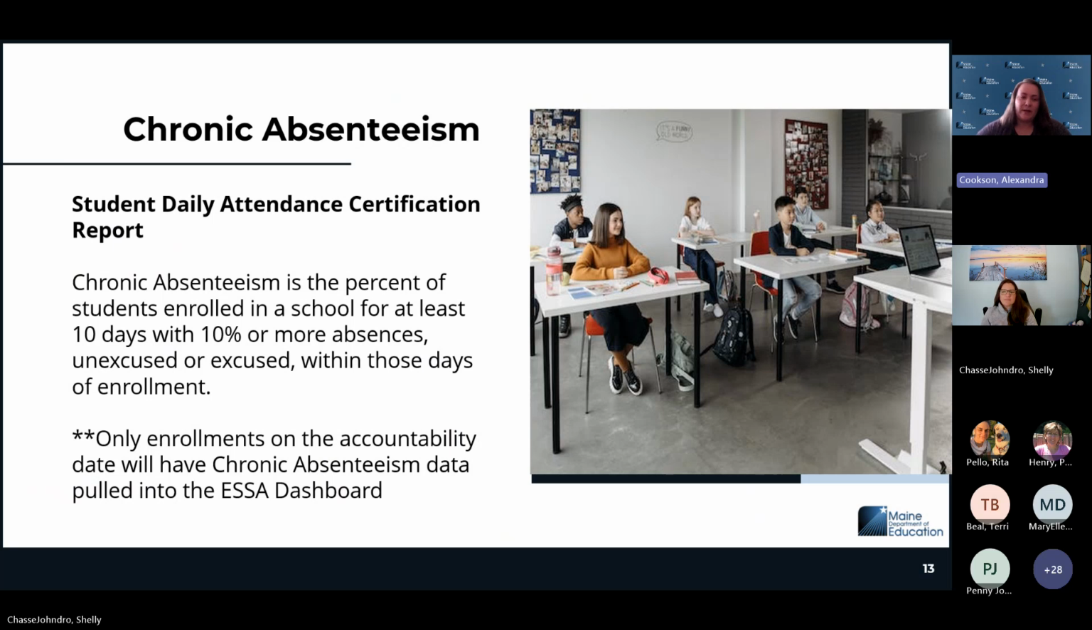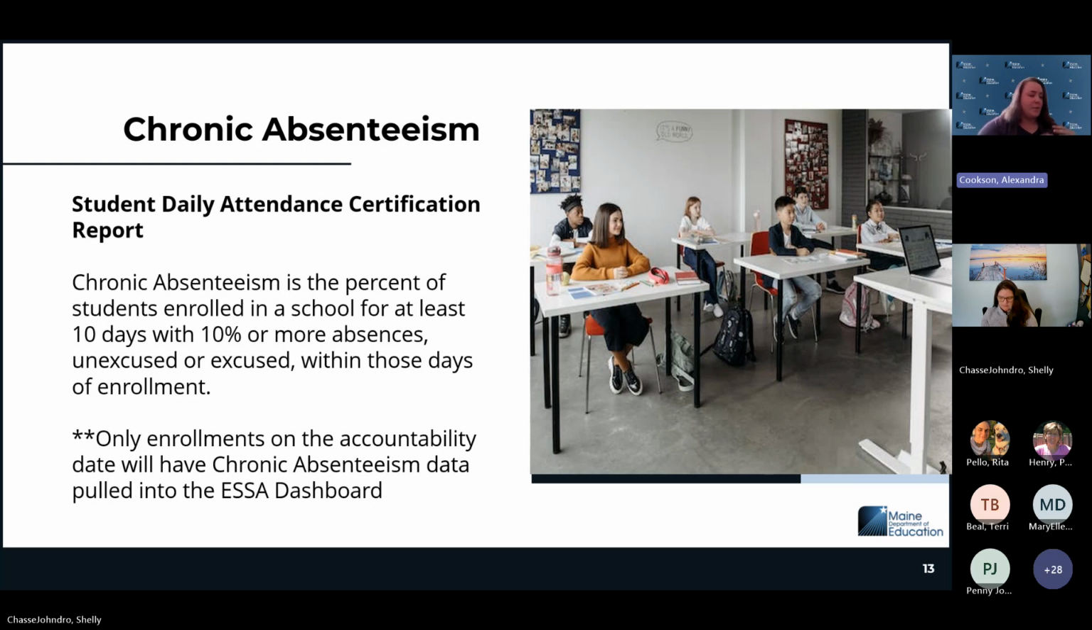Chronic absenteeism is based on... so we're kind of shifting now. Chronic absenteeism is the other report in the ESSA dashboard that is based on student enrollments as of the accountability date. Chronic absenteeism is defined as the percent of students enrolled in a school for at least 10 days, with 10% or more of those days being absences. This includes unexcused or excused absences. So if you take a student's entire enrollment of 10 days or more, if 10% of that enrollment time frame were absences, those students are chronically absent.